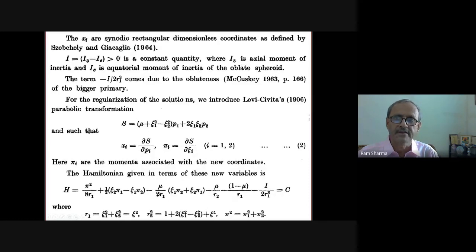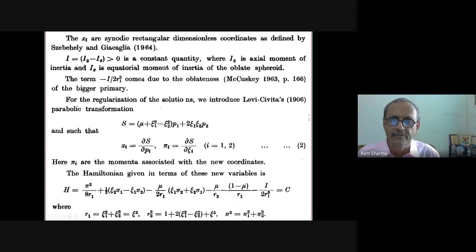I1 is the axial moment of inertia, and I3 is the equatorial moment of inertia of the oblate body. And this term comes from oblateness. McCuskey's page also I have given, page 166 or 63 of the Bigger primary. So this is what Bigger is going on. At that time only Bigger was known to me.